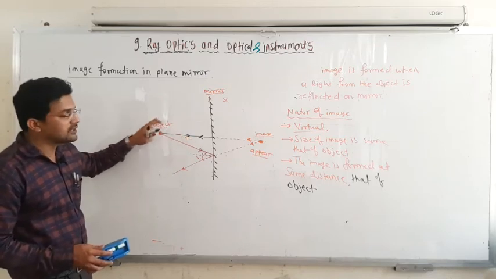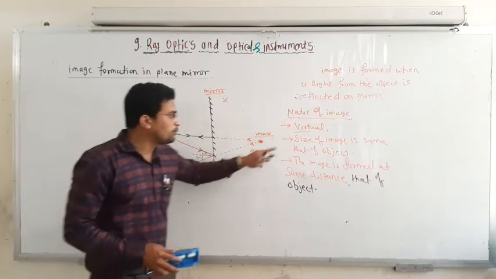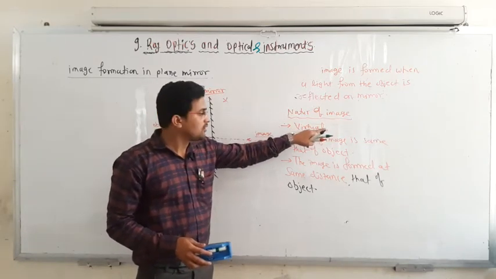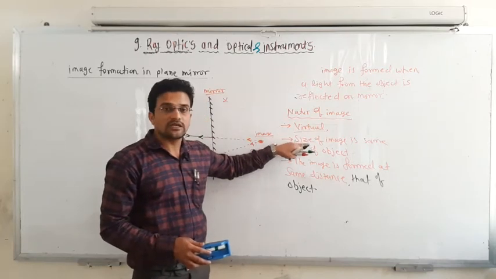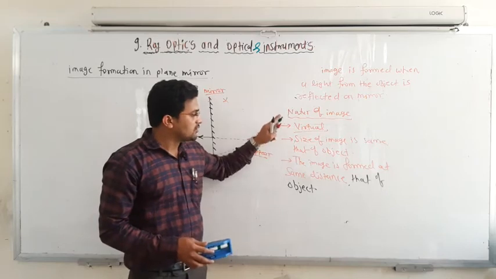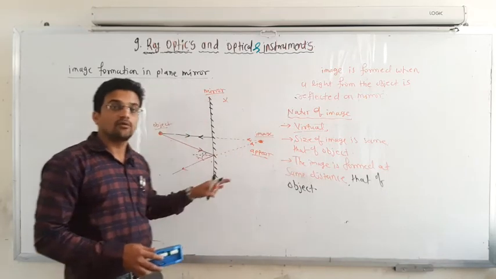Hence we have to deal with spherical mirrors now, because spherical mirrors are able to form both virtual and real images. And the size of the image can be changed, and the image distance and the object distance are not the same in the case of spherical mirrors.